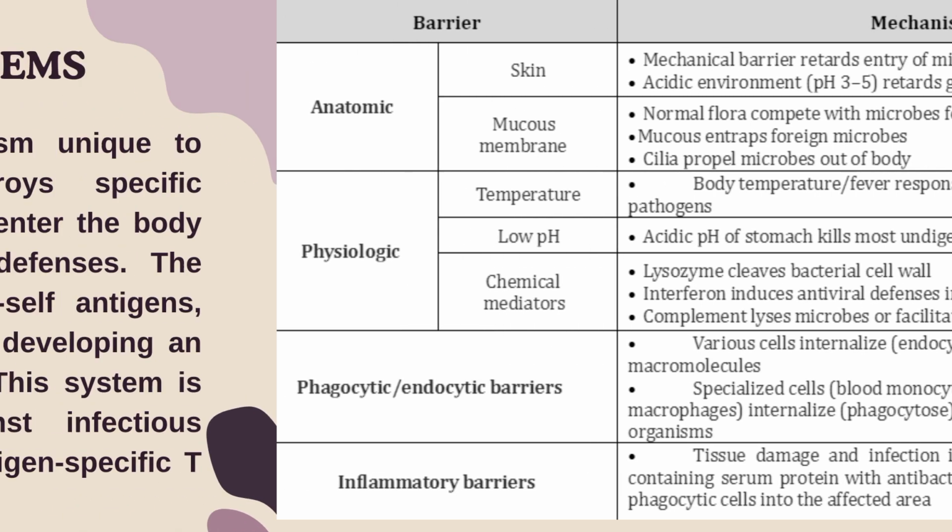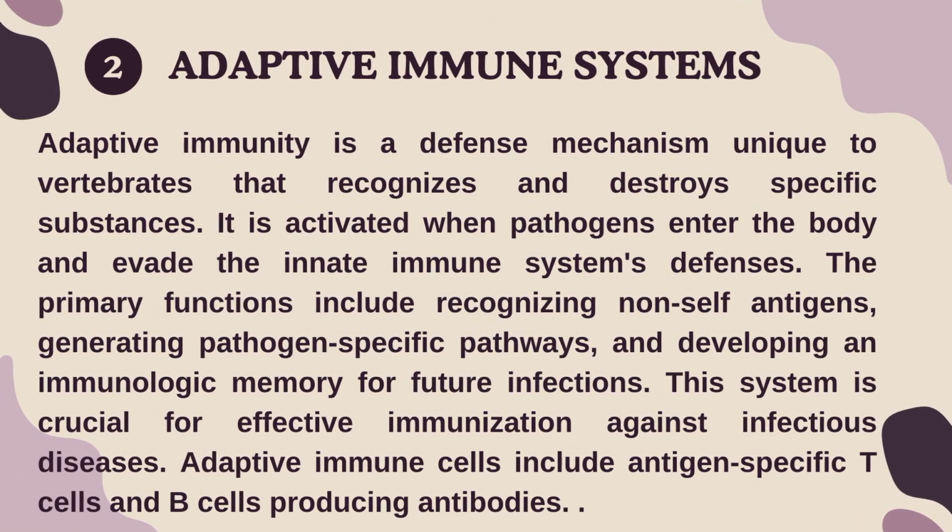So, let's move on to the adaptive immune system. The innate immune system is non-specific, or general, and if it fails to destroy the germs, the adaptive immune system, a specialized immune system, takes over.